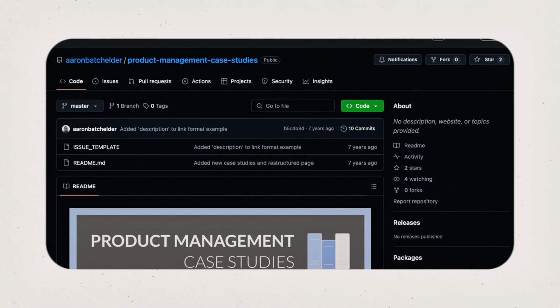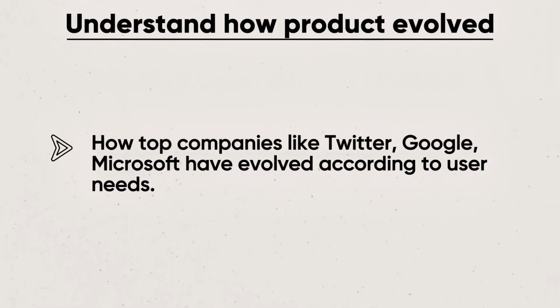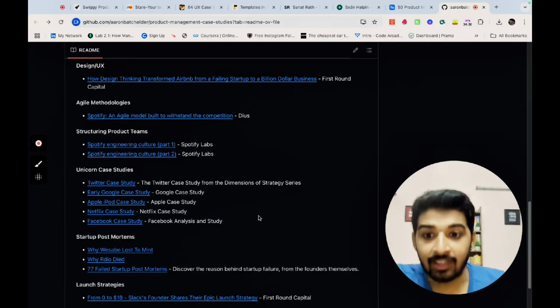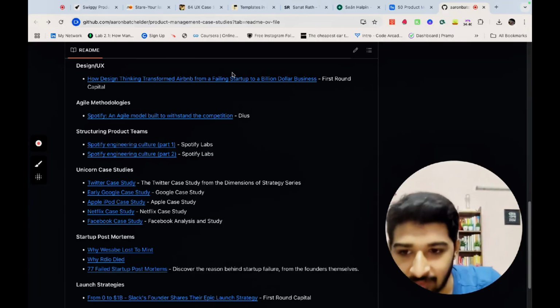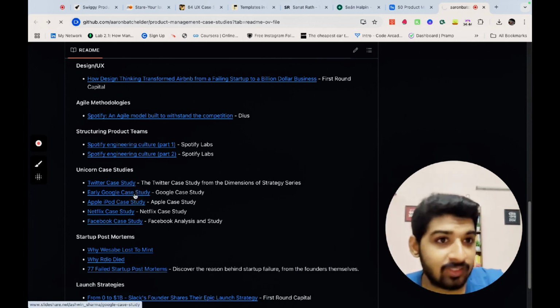product management case studies. This is a GitHub repository. Although these case studies are old, this helps you understand how products have evolved, how Twitter has evolved, how Apple has evolved, how Netflix has evolved. This helps you to understand how user needs change and how the company changes itself to adapt to the user's goals. That's something very interesting.